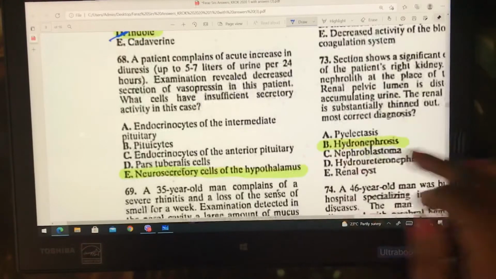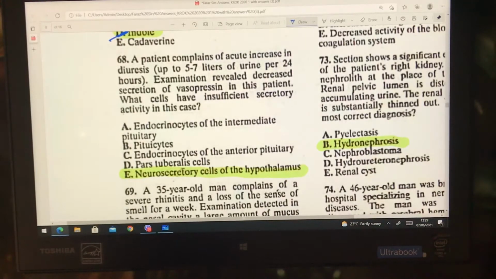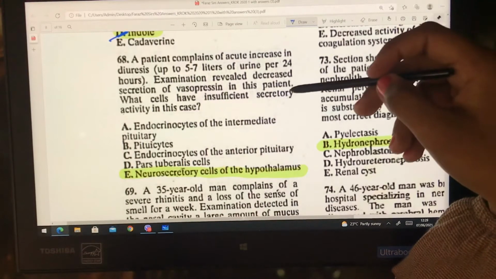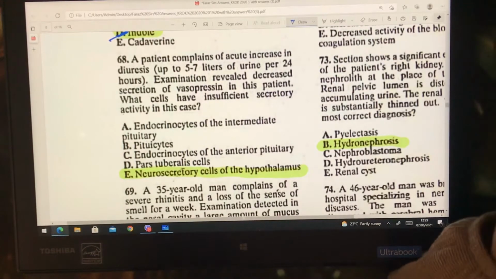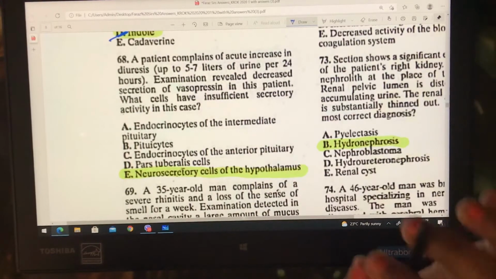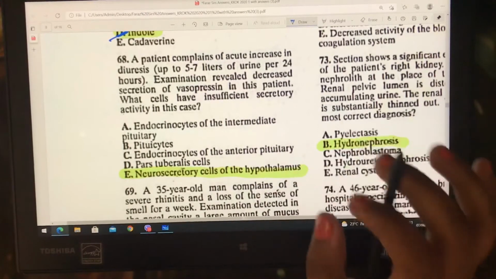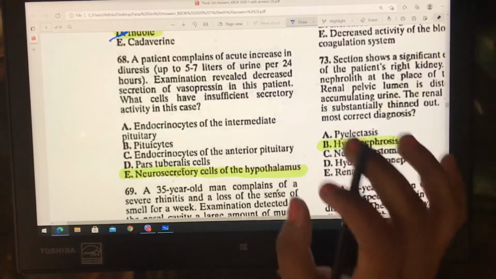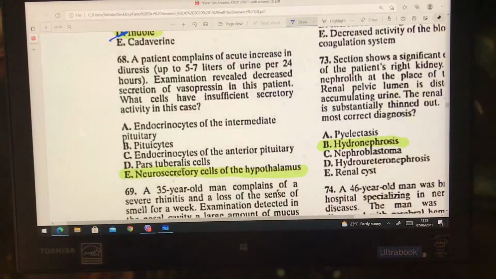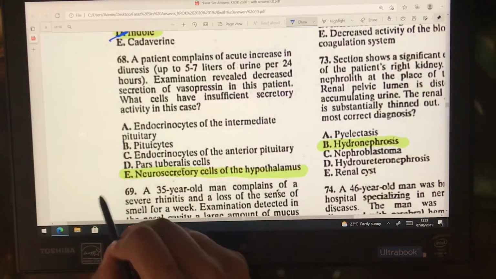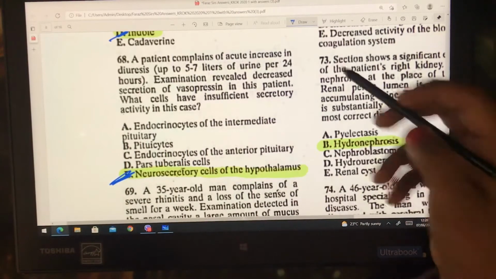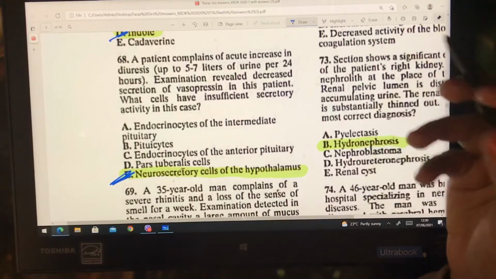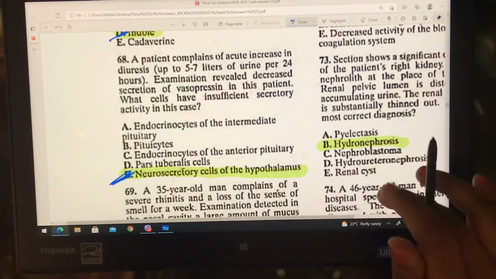A patient complained of acute increase in diuresis. Examination revealed decreased secretion of vasopressin in the patient. What cells have insufficient secretory activity in this case? There is increased diuresis, that means vasopressin, the antidiuretic hormone, will be decreased. It is released from the pituitary but synthesized by the hypothalamus. Okay, so the neurosecretory cells of the hypothalamus. This is all regulated by the hypothalamus.